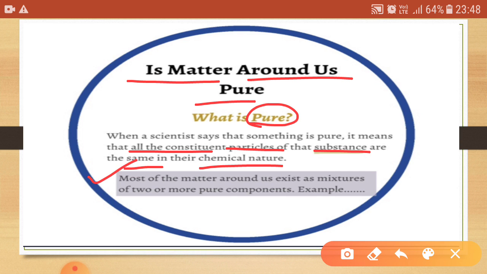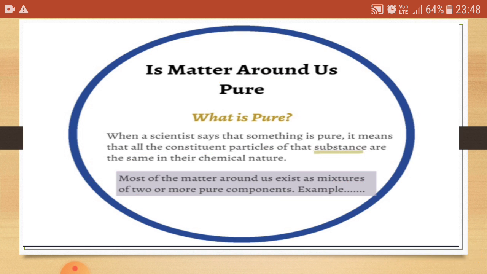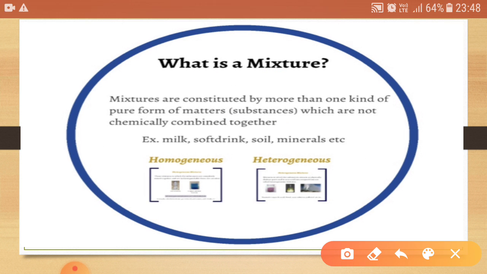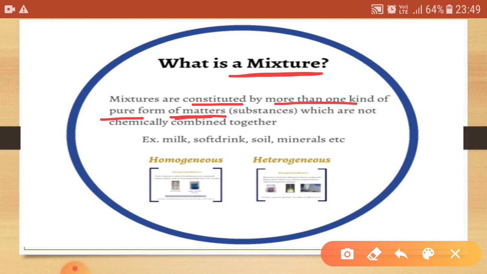And there is one interesting fact that most of the matter around us exists as a mixture of two or more pure components. So first of all, what is a mixture? It is constituted by more than one kind of pure form of matter. For example, milk, soil, minerals.